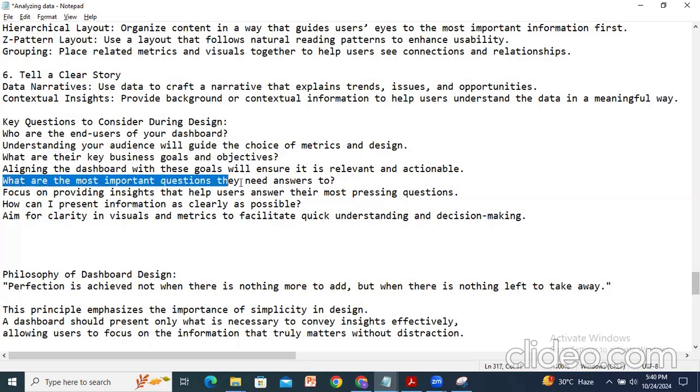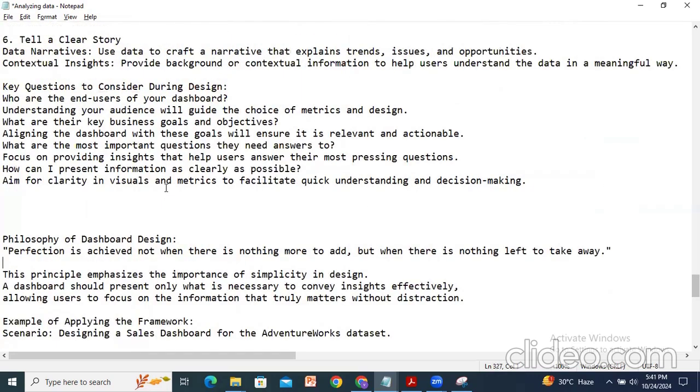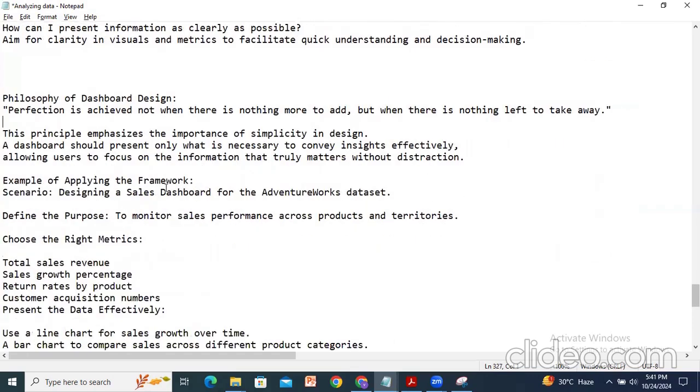And what are the most important questions they need to answer? So mainly focus on providing the insights that help the users answer their most pressing questions. And how can I present information as clearly as possible? So aim for clarity in visuals and metrics to facilitate quick understanding and decision making process.